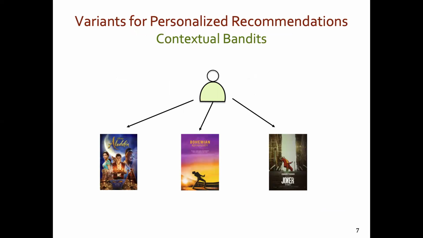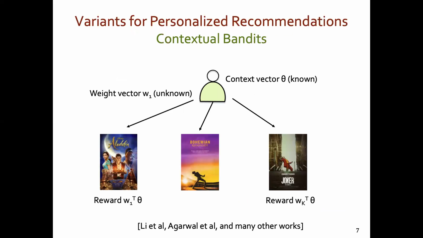In the contextual bandit problem, the goal is to provide personalized recommendation. A user comes in and the player is allowed to see their contextual features, such as the age, income, occupation, etc. Based on these features, the contextual bandit algorithms try to recommend a movie which is well suited to their context features theta. So in a way, it tries to learn a mapping between context features and the arm that they will like the most. The mapping between contextual features and the expected reward for different movies is not known here.